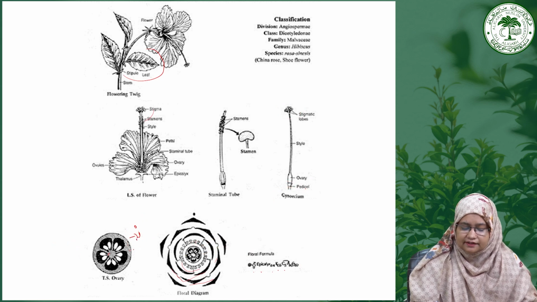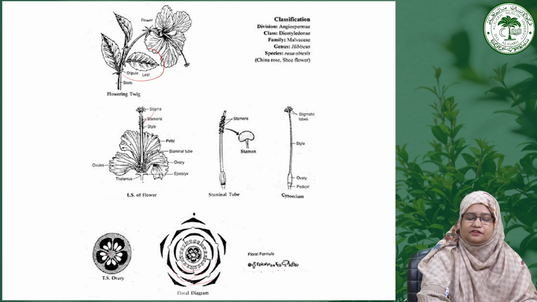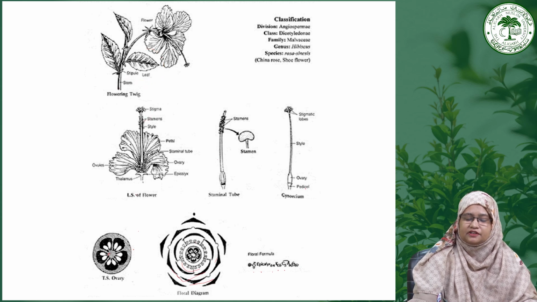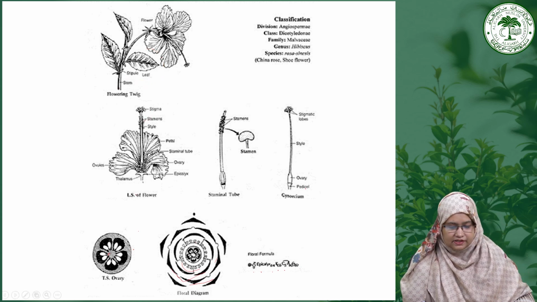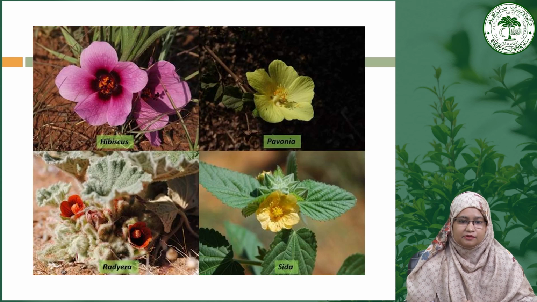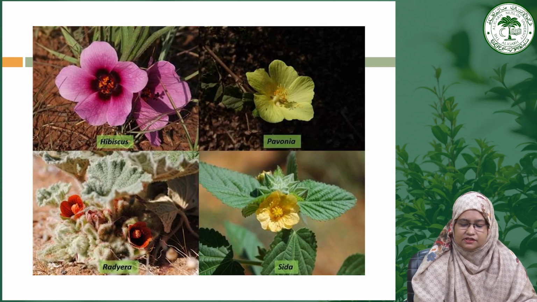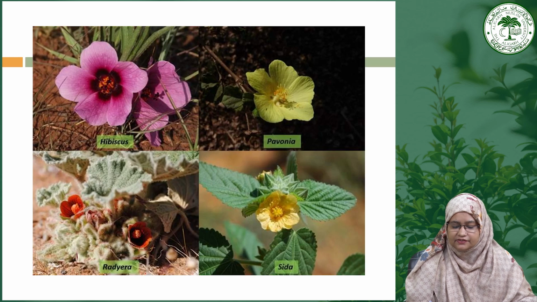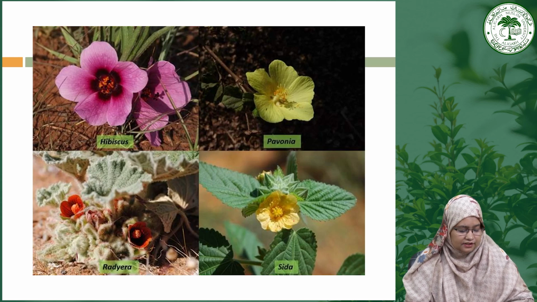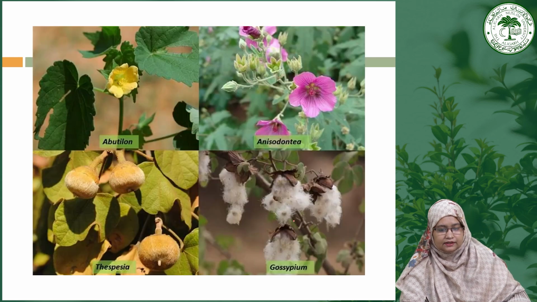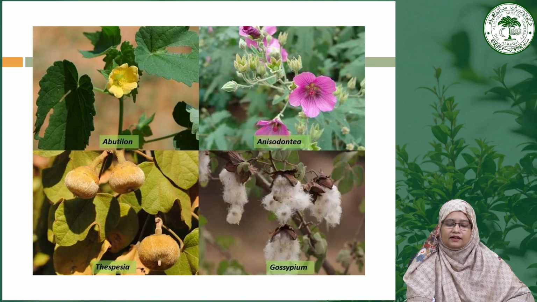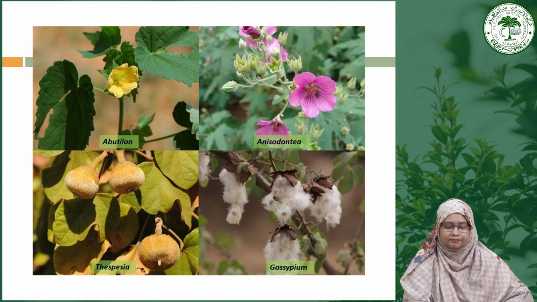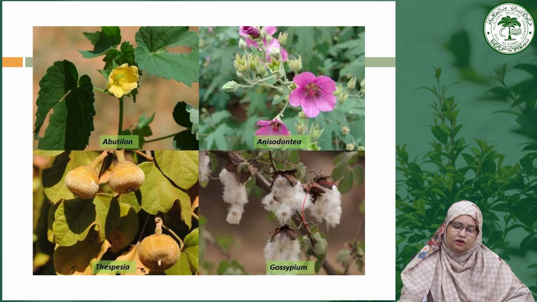So these are the characteristics of the family Malvaceae that is shown by its representative Hibiscus rosa-sinensis. These are some common plants again. This is the Hibiscus species, this is Pavonia, this is Rhodocalyx, Sida which don't have an epicalyx. Then Abutilon which is also called Kangi, Anisodontia. Then Thespesia, Gossypium from which the cotton is obtained.